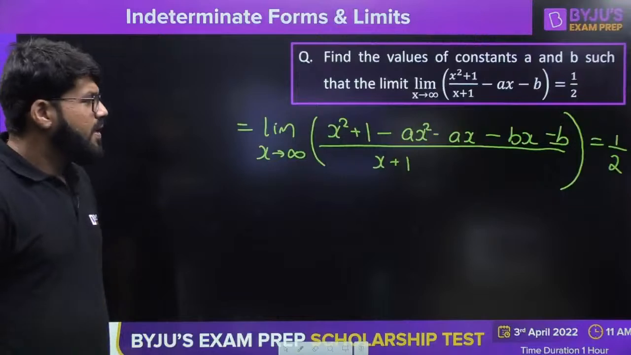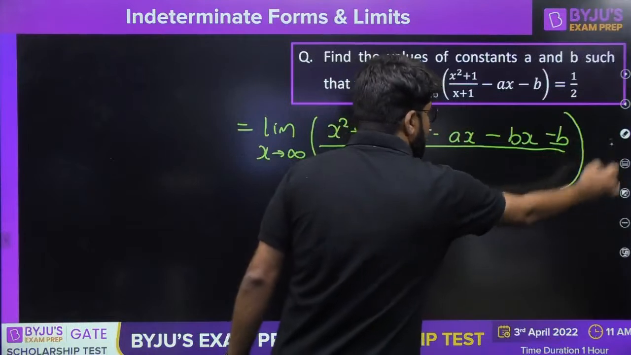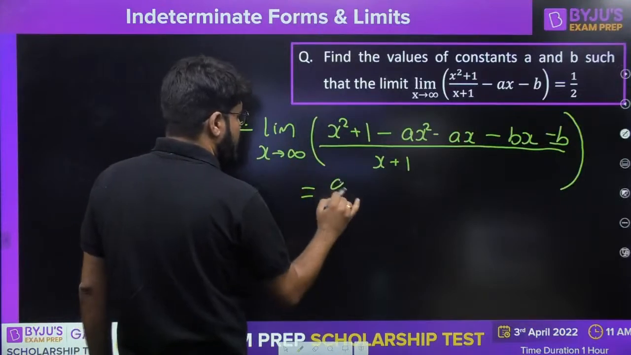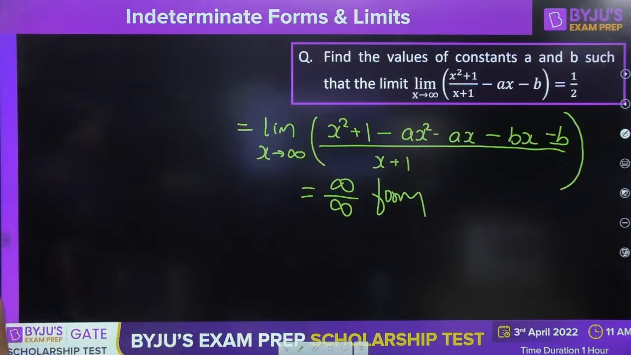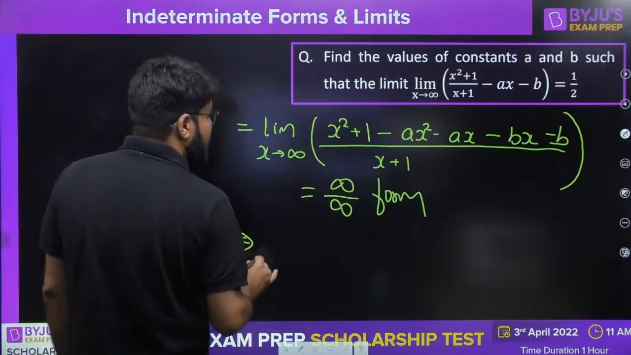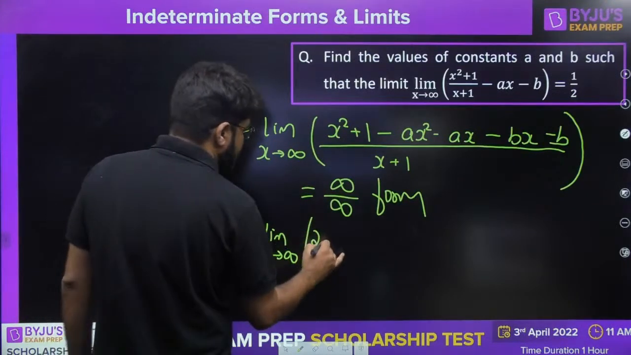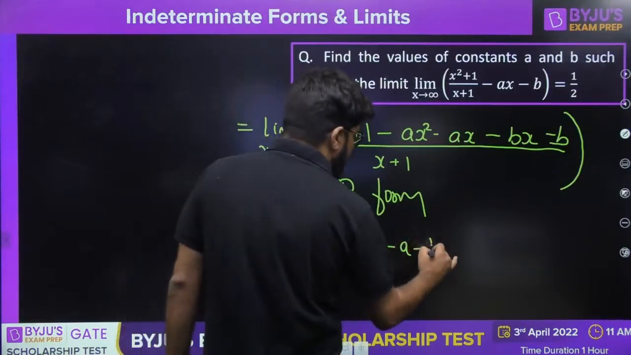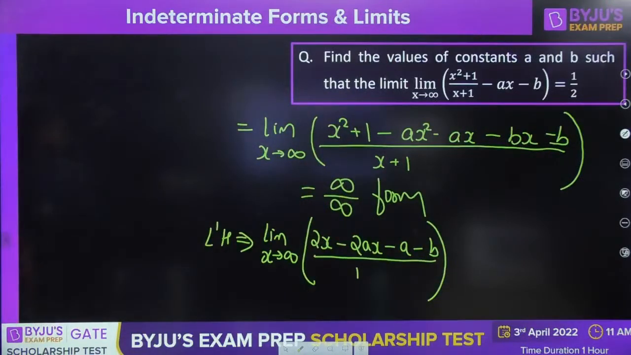Now this is clearly of what form? Numerator has x square, denominator has x, and x is tending to infinity. So this is infinity by infinity form. As soon as you get infinity by infinity, quickly start applying L'Hospital. So if I apply the L'Hospital, I write limit of x tending to infinity, differentiation of x square is 2x, minus 2ax minus a minus b, whole divided by 1.